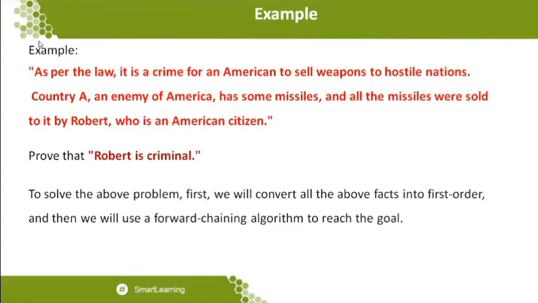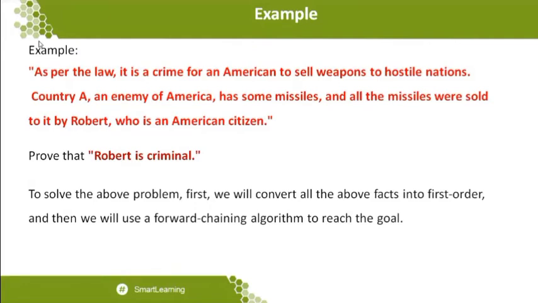So what I want to prove is the statement that Robert is a criminal. When you read the statement as a human, we can understand that Robert is definitely a criminal, because he is doing crime-related activity by selling weapons to neighboring countries which do not have a proper bond with one another. That's why they are called hostile nations. And what kind of weapons are being sold? Missiles. So if it is a weapon, it is missiles. That's what we can understand.